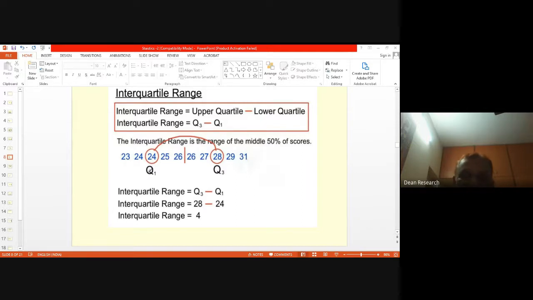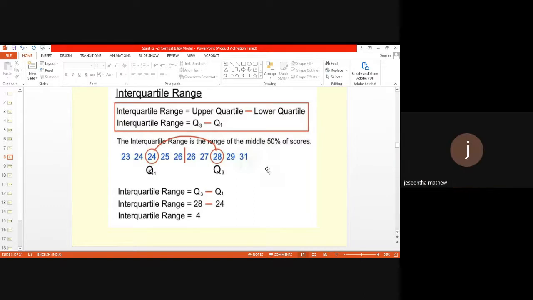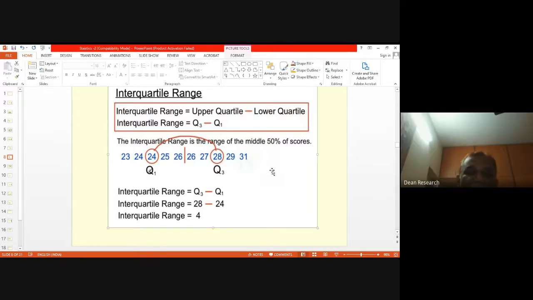All right. Now, this Q1 and Q3 are quite interesting ones. If you take the difference, Q3 minus Q1, that's called the interquartile range.